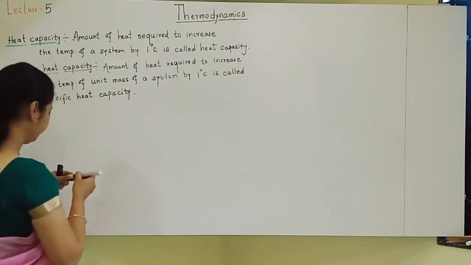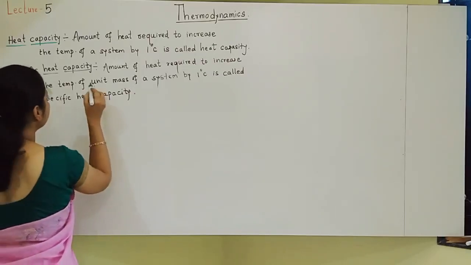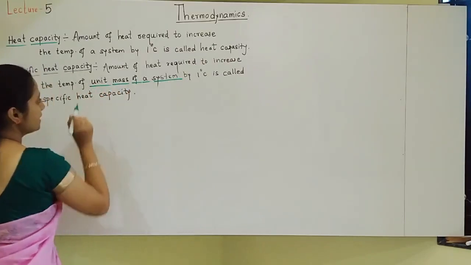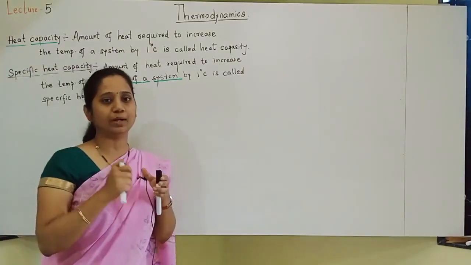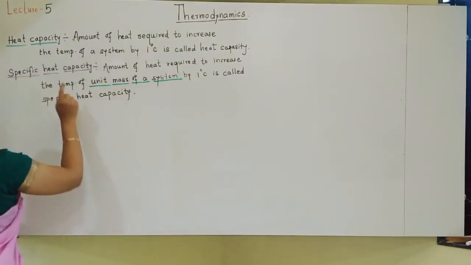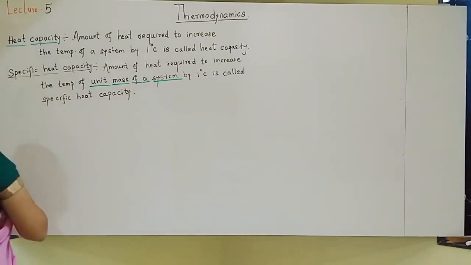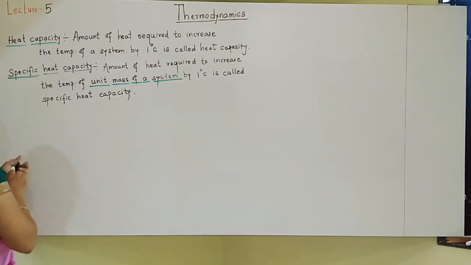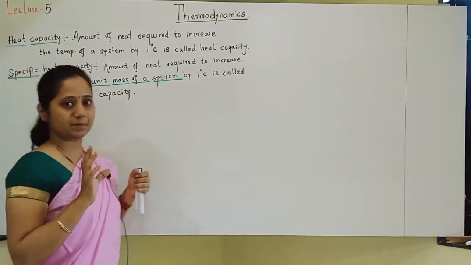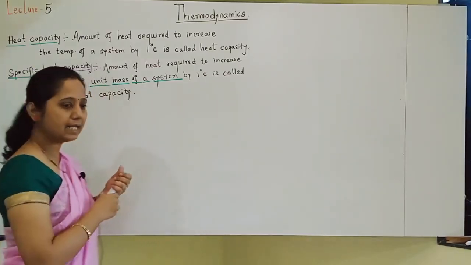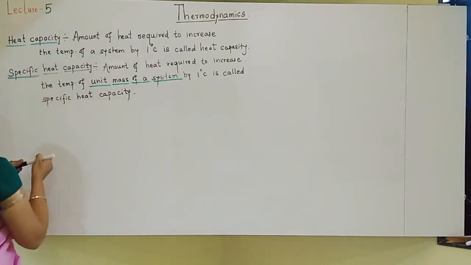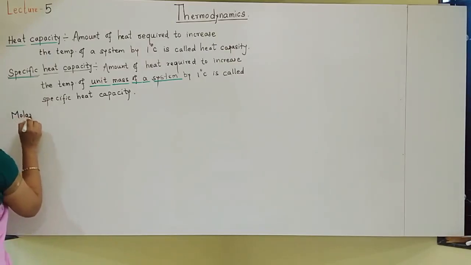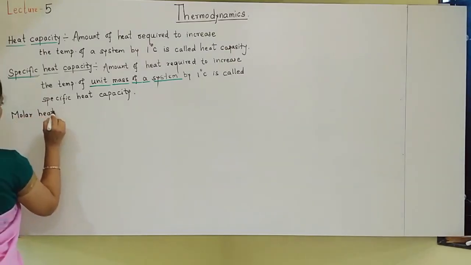Okay. See here, unit mass of a system. Mass of the system should be unity, 1. Then that heat capacity is called specific heat capacity. Understand the difference: if the mass of a substance is specified, then that heat capacity is called specific heat capacity. So what is molar heat capacity? Let us see all the terms. Molar heat capacity.